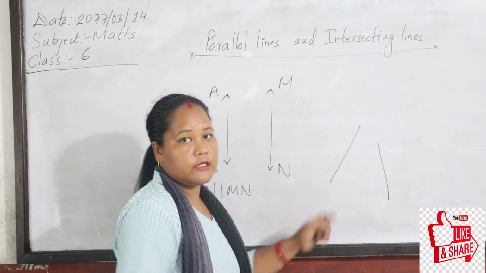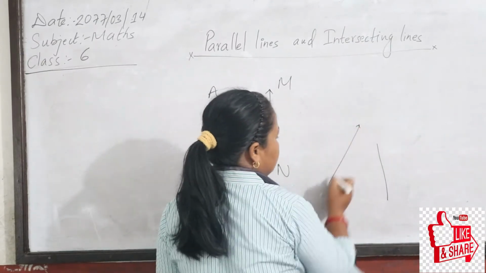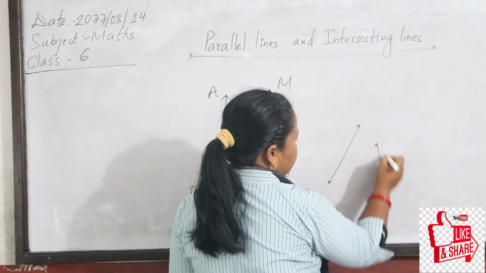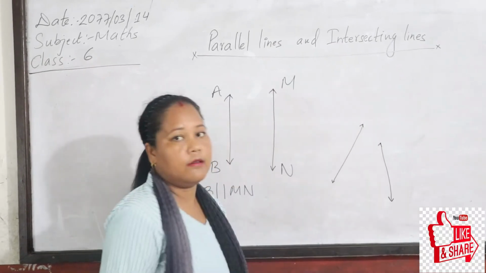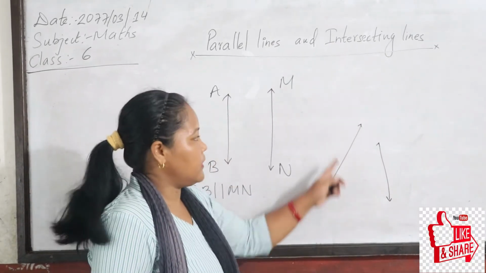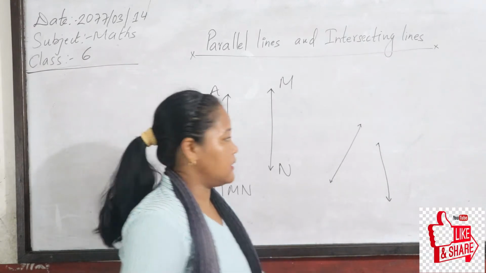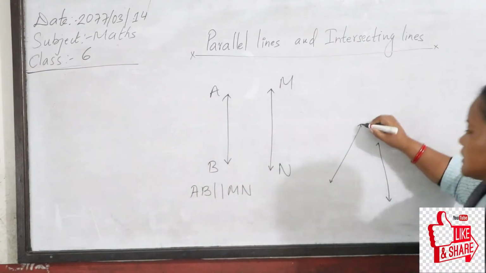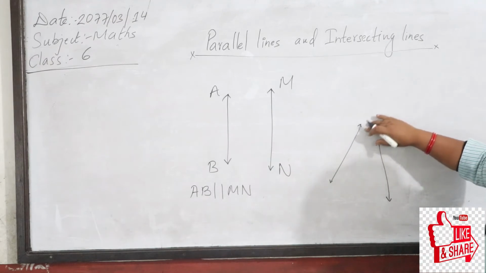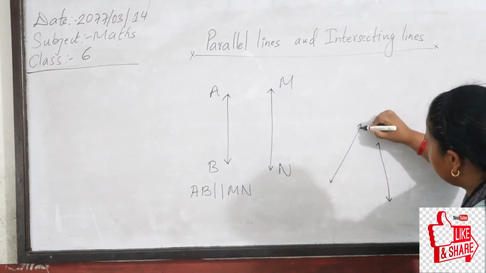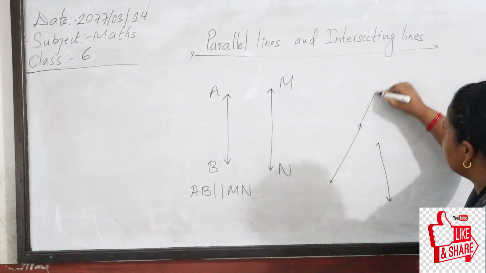Okay, and its opposite. Look, are these 2 lines parallel or not? Can you tell me? Let's produce them in one direction, this direction.